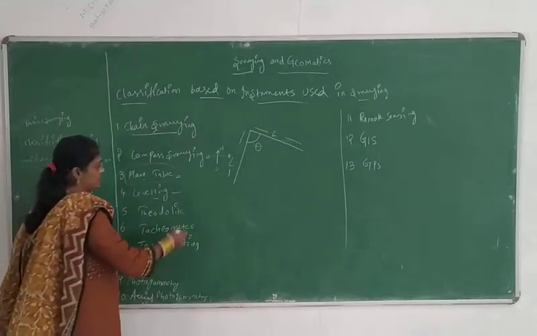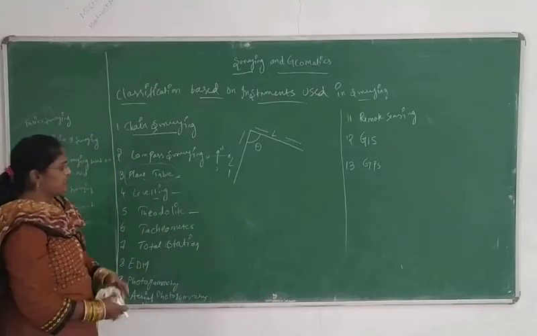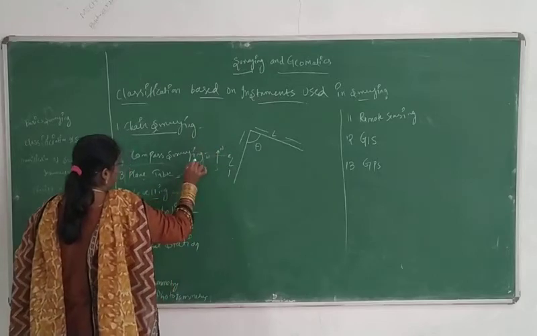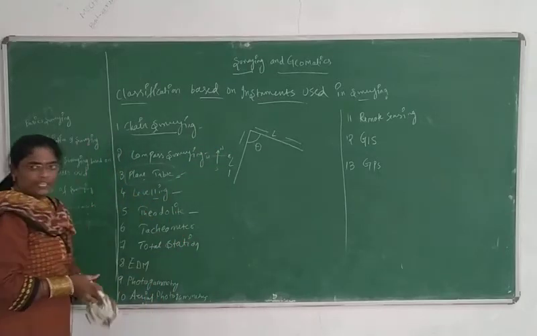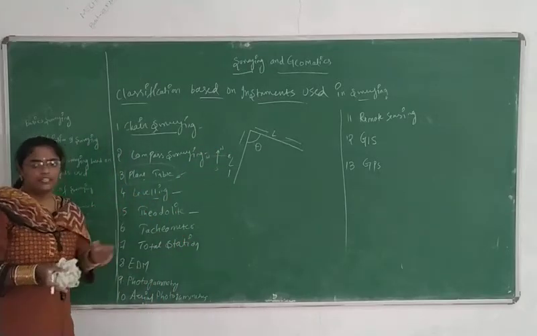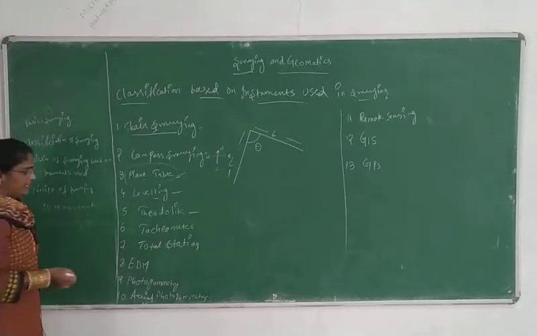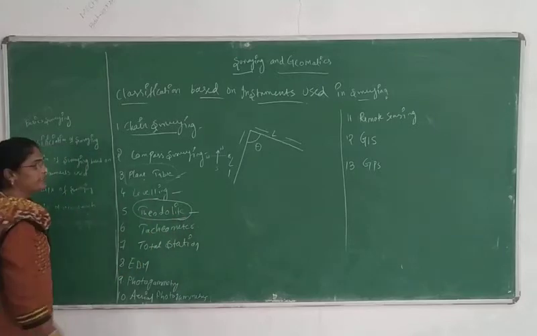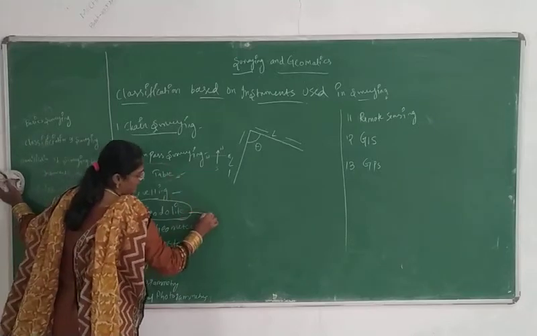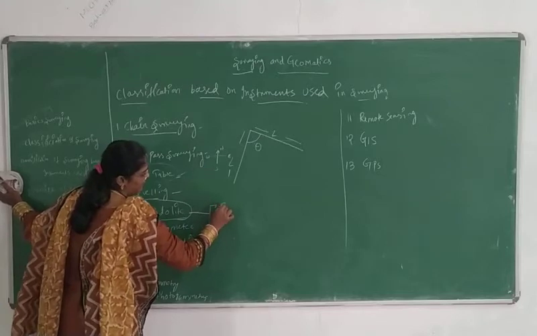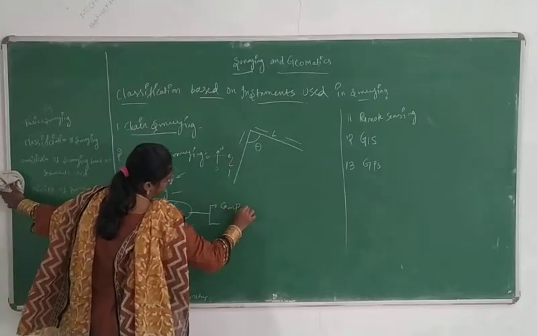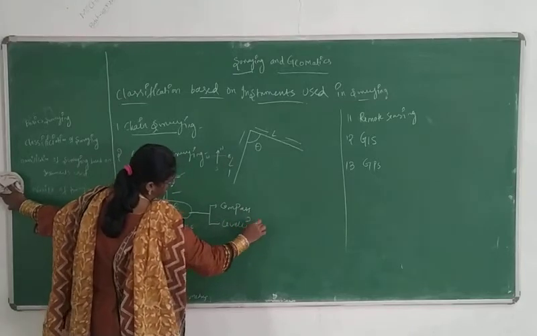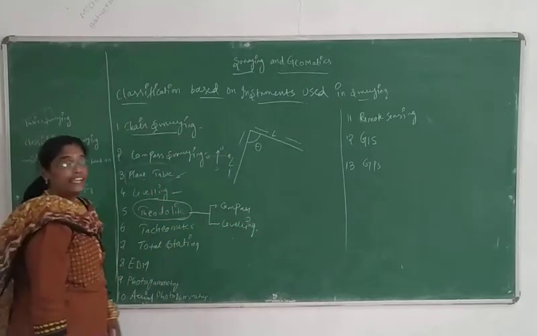Next one is the theodolite. I have already told you chain surveying, compass surveying, plane table, leveling. Now next we are going for the theodolite. In theodolite there will be a combination of compass and leveling.